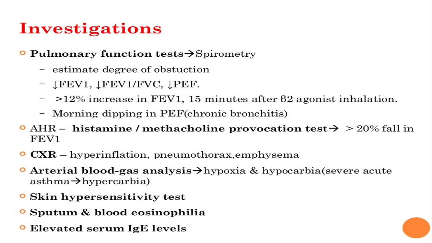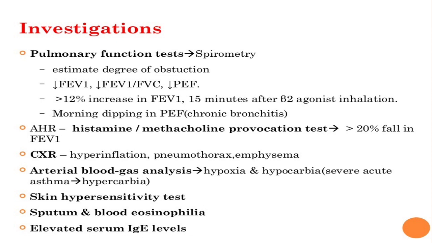And there is a 12% increase in FEV1 15 minutes after beta 2 agonist inhalation. So it is a type of reversibility test. We know that there is bronchoconstriction in asthma. To test whether the condition is reversible or not, we give a bronchodilator drug, which will dilate the bronchi to increase the airflow. The test is done to see if the person has any improvement in airflow after giving the bronchodilator medication. So if there is a 12% increase in FEV1 in 15 minutes after beta 2 agonist inhalation, the condition is reversible.